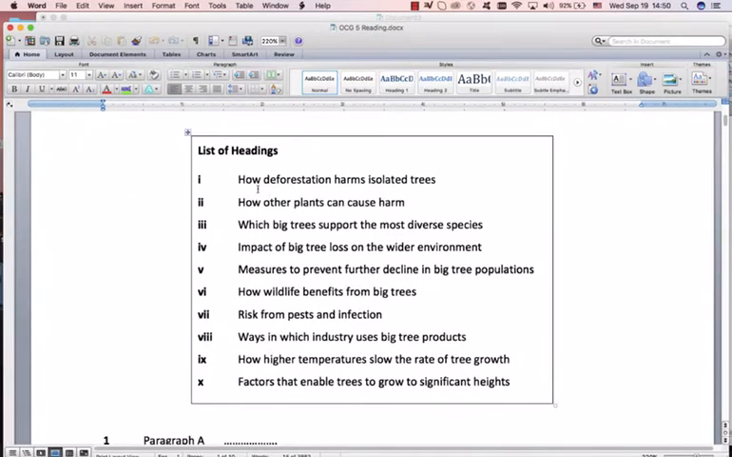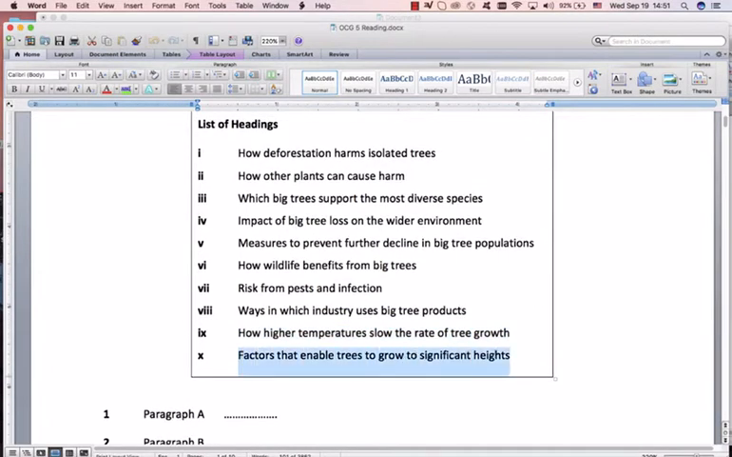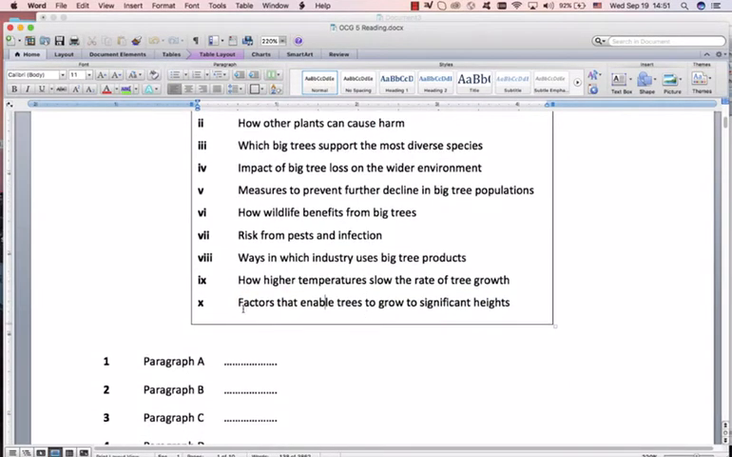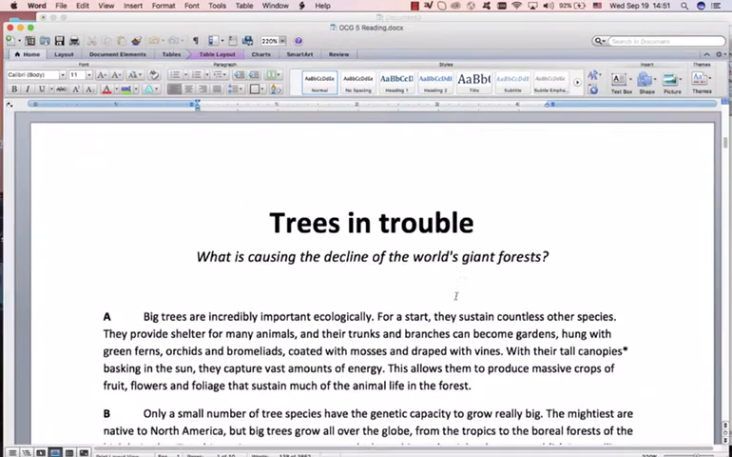I don't remember anything. Deforestation? No. How the other plants cause harm? No. Which trees, diverse species? No. Impact of big tree loss? No. Ways to prevent decline? No. We want only a few trees can have the genetic ability to grow big. How wildlife benefits? No. Risk, pest and infection? No. Industry and products? No. Higher temperatures? No. Factors that enable trees to grow to significant heights? I like that. But we didn't see anything about genetic capacity, so no. But I'll remember that for later. I want the easy ones first.